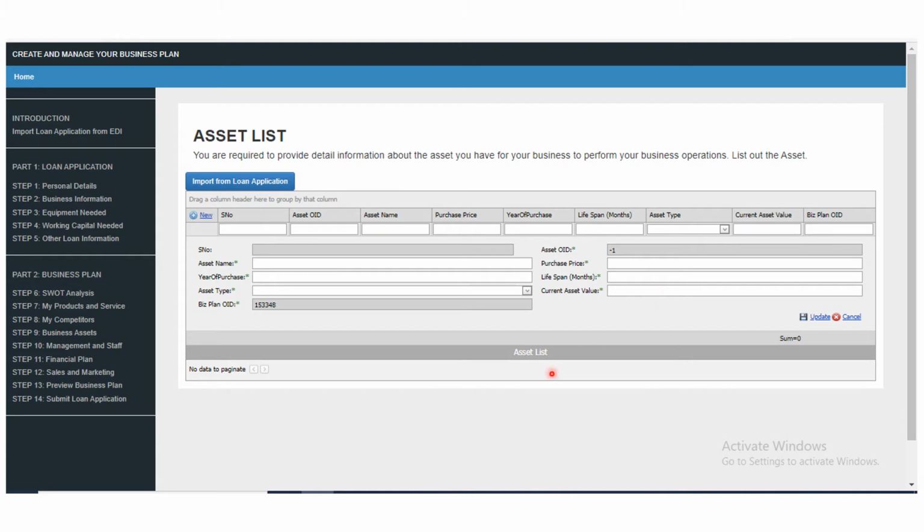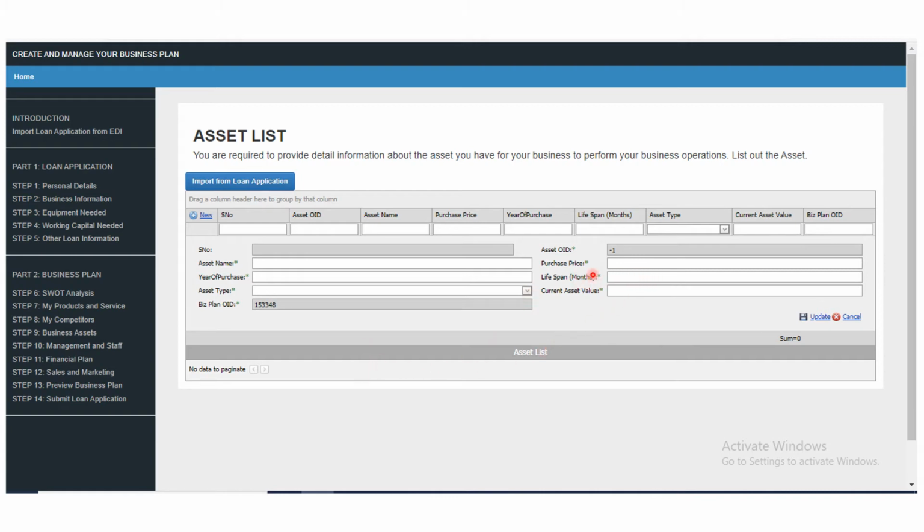Now let's assume the asset you have is a Hilux pickup that you have in your business, which you are going to be using to carry. So put it here. You already have that. It's not part of the things you want to buy now. Then when was it bought? Put it here. Now here, amount, asset type. You describe it here, put the name, the asset type. If you click here, it will help you select. If you see this small arrow, click on it, it will help you select the asset type.